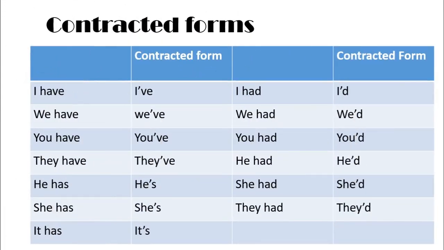So dear boys, to make our task easy, here I have given you some contracted forms. Okay, so I request you all to go through all these contracted forms. As you know the contracted forms, I'm not telling you one by one. So I ask you all to go through and check this out.